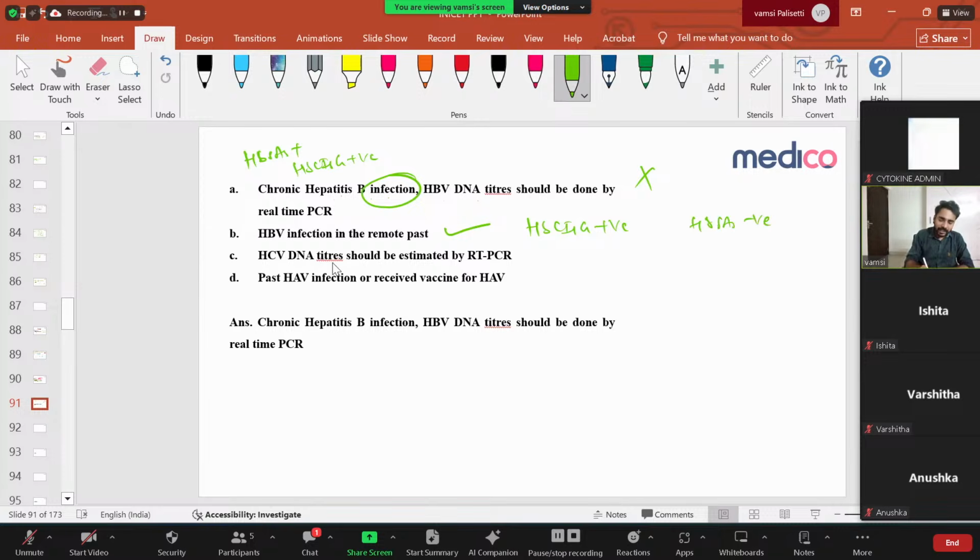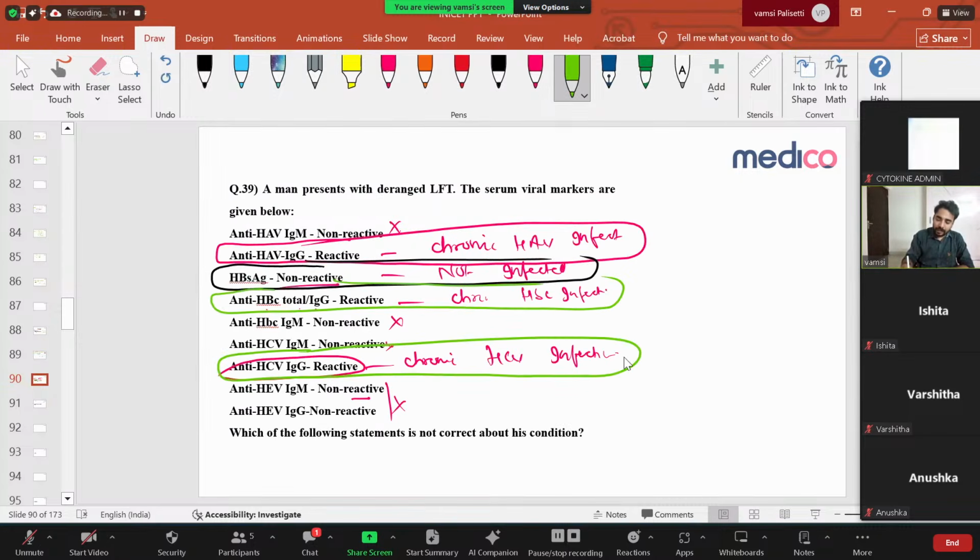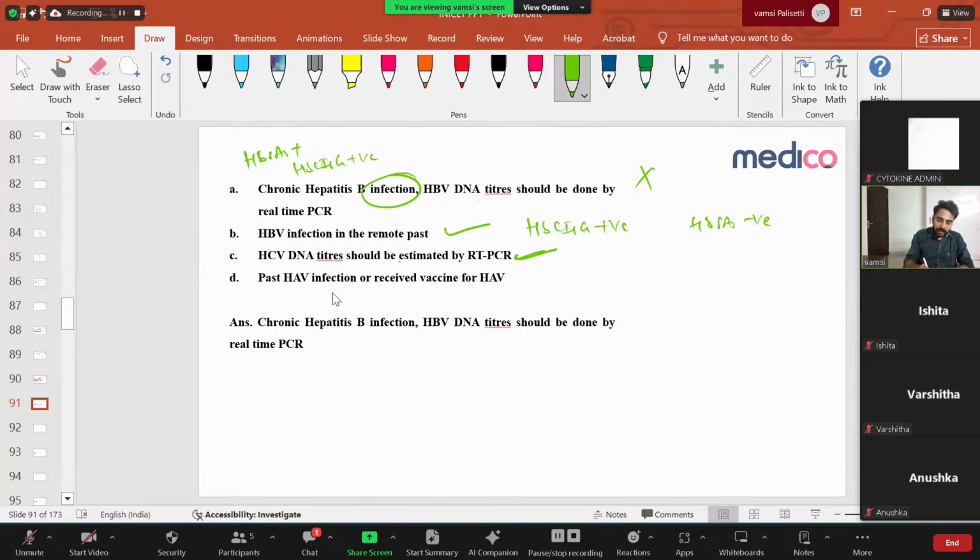Okay, and HCV DNA titer should be estimated by PCR. Very important here because he has anti-HCV reactive. We don't know whether this anti-HCV positive is from now or before. We have to check for HCV DNA titers, HCV RNA titers, right? So that is also correct. And past HIV infection or received vaccine or HIV? Yes, HIV IgG is positive, it's past HIV infection. So this is the thing, it's wrong.